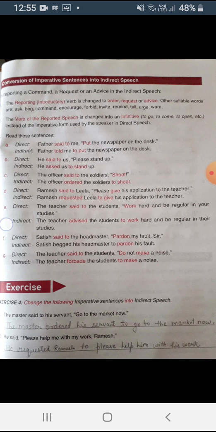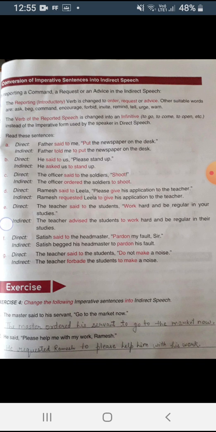Okay, next is, Satish said to the headmaster, pardon my fault, sir. Now here Satish is begging the headmaster for forgiveness. Now how will you write? Satish begged his headmaster to pardon his fault. Clear? Now next is, the teacher said to the students, do not make a noise.